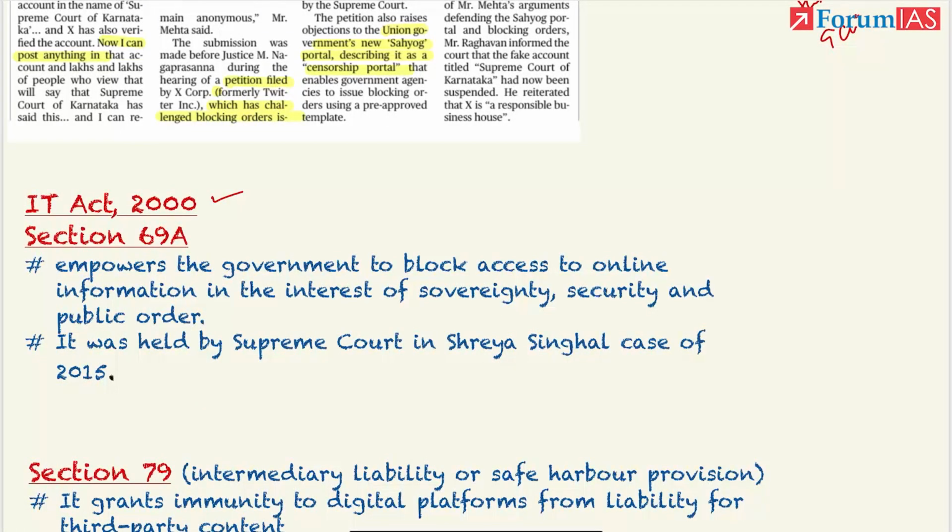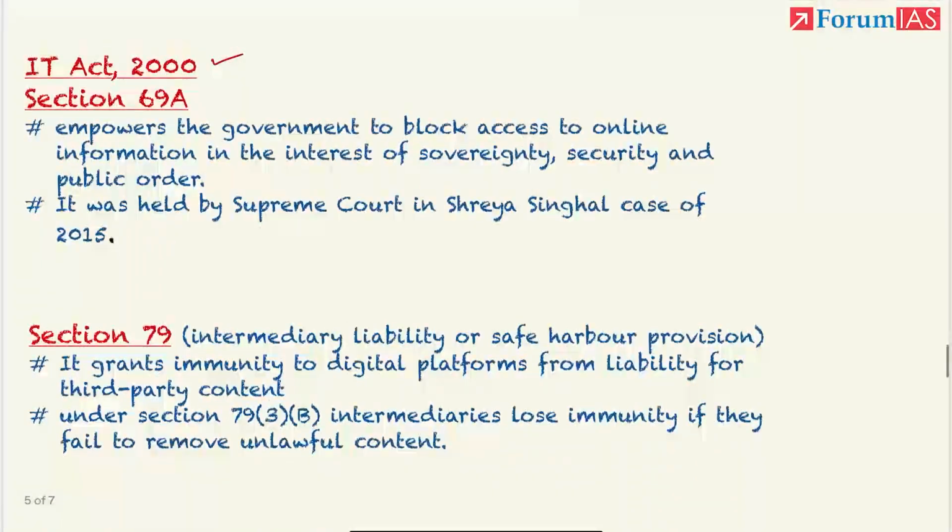Under this section, the government is empowered to block access to online information in the interest of sovereignty, security, and public order. It was held by the Supreme Court in the IEHB case of 2015. That is, the Supreme Court has also upheld it. Okay. Now the contention comes here.